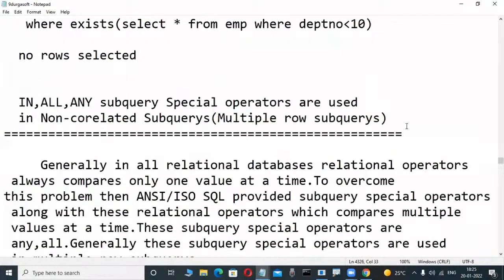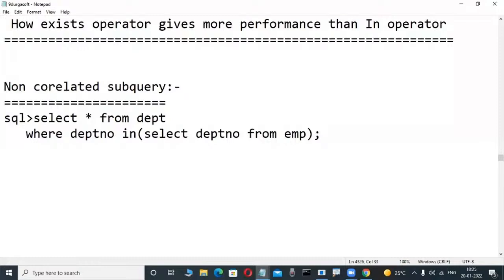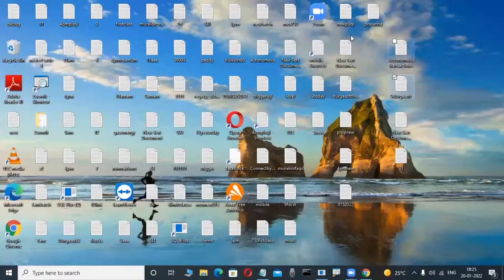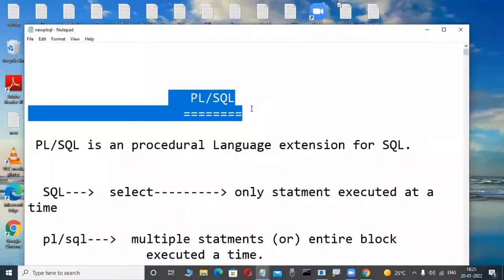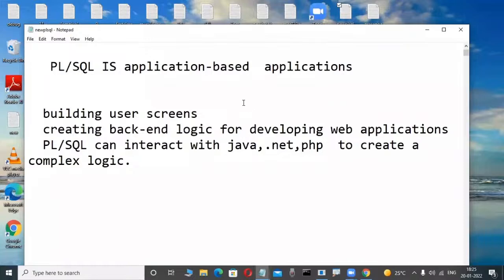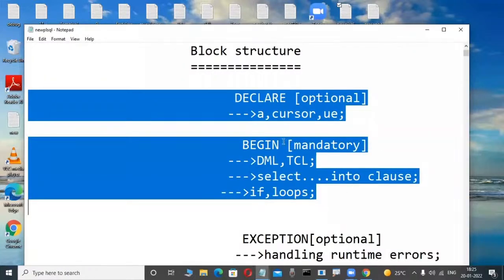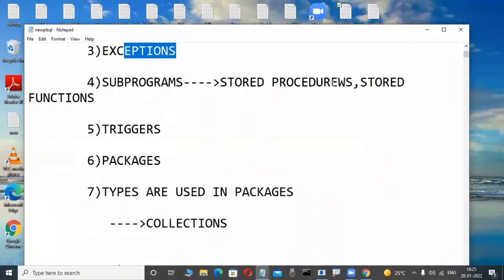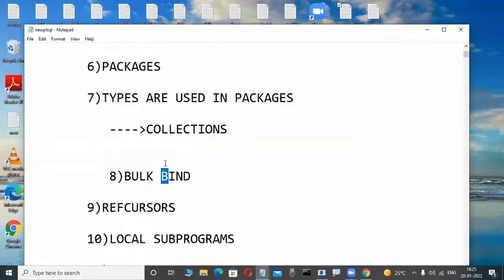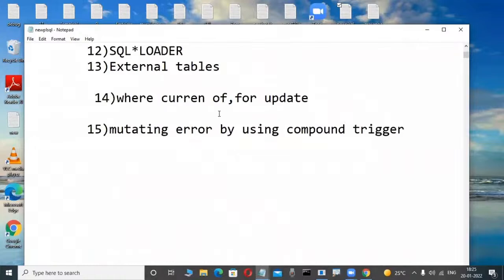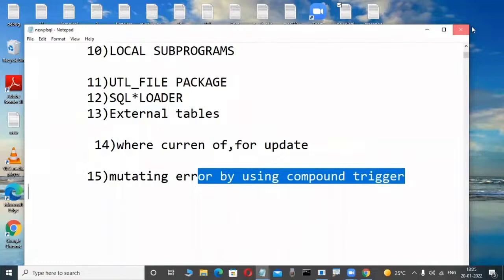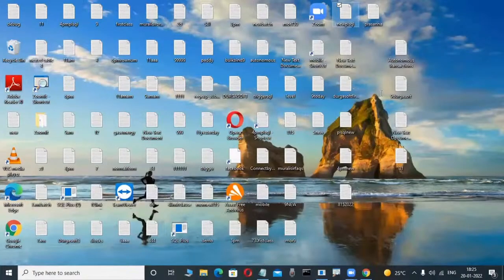Don't worry. Then database objects, so many things are there. We are learning these big concepts. Again, PL/SQL means some little bit of coding is there. Don't be afraid. In PL/SQL there are cursors, exceptions, stored procedures, stored functions, triggers, packages, types, collections, bulk bind, ref cursors, local subprograms, UTL_FILE packages, SQL Loader, external tables. So many things are like this. So much syllabus is there.